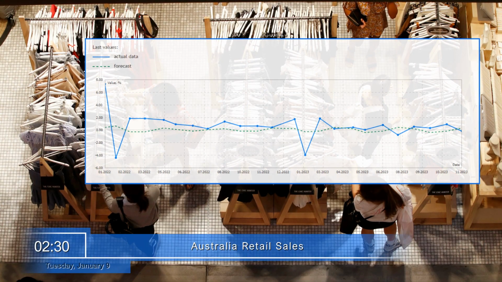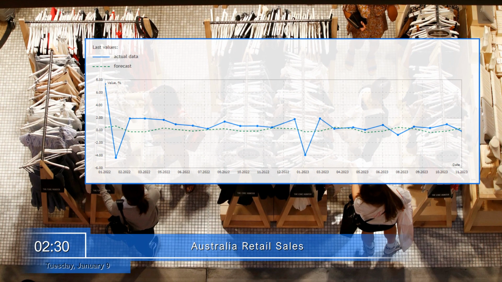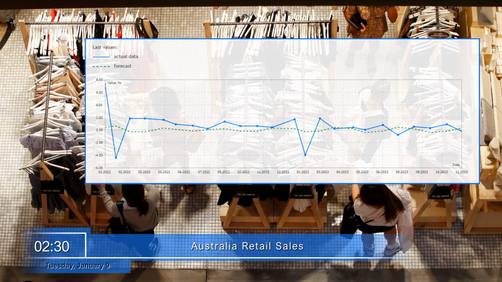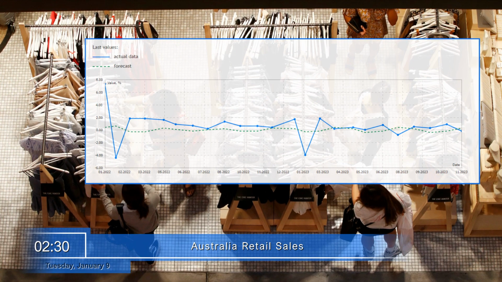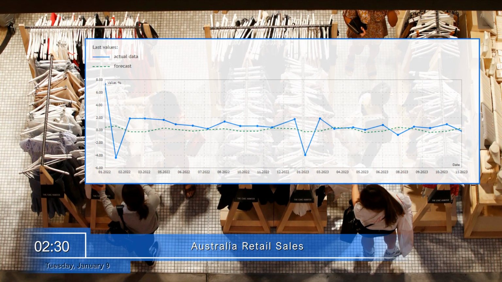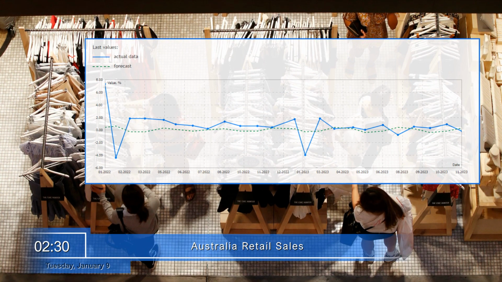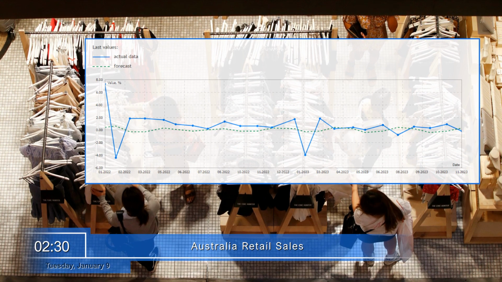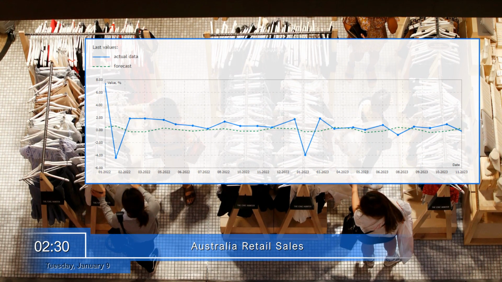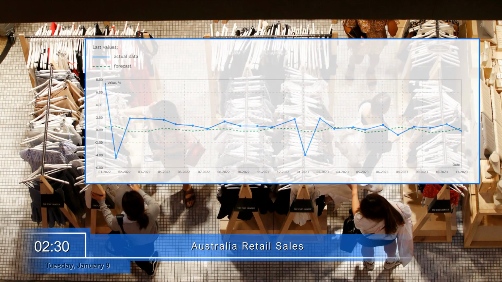Tuesday, January 9th. On this day by 2:30 a.m., Australia will report retail sales. This is an indicator characterizing the level of consumer activity in the country. The growth of retail sales has a favorable impact on the economy. Therefore, the release of the report on retail sales may affect the quotations of the national currency. If the growth of retail sales slows down, it means that consumers have reduced their spending. This may lead to a decrease in economic activity in the country and negatively affect the Australian dollar.